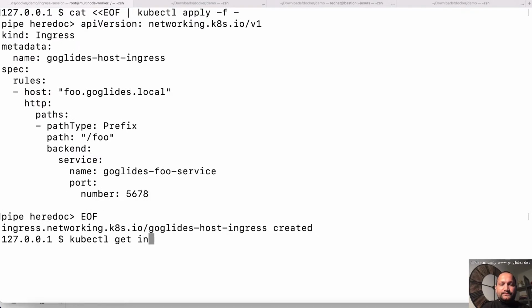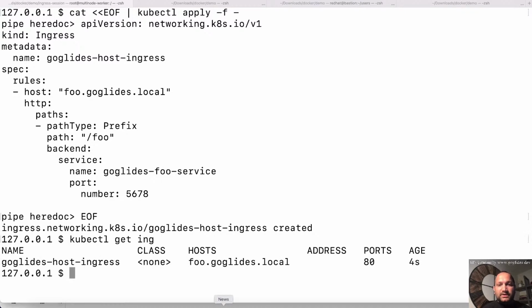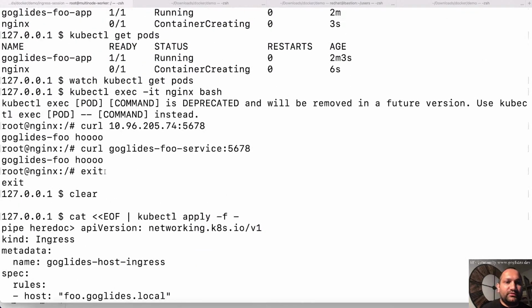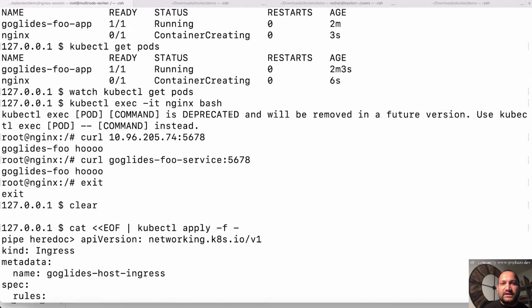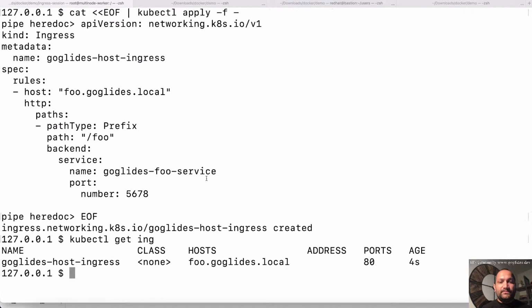kubectl get ingress. You can say ing as well. So here I just created one rule, which is foo.googlex.local. When you send traffic to foo.googlex.local, send a request to the service object called googlex-foo service, and that's the service we were testing before, googlex-foo service at port 5678, and this is how we're testing it. And when you send this request to the service object, it will send a request to the pod automatically, right? So that's how ingress rules work.